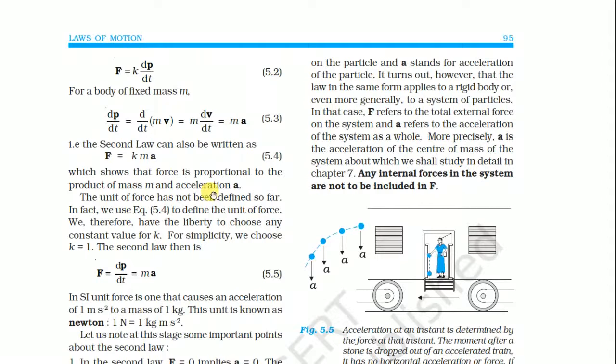The unit of force has not been defined so far. In fact, we use this equation to define the unit of force. We therefore have the liberty to choose any constant value for k. For simplicity, we choose k equal to 1. So the second law is F = dp/dt = ma.